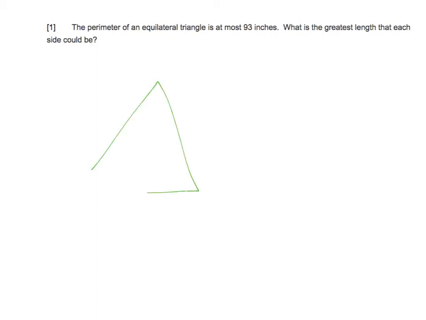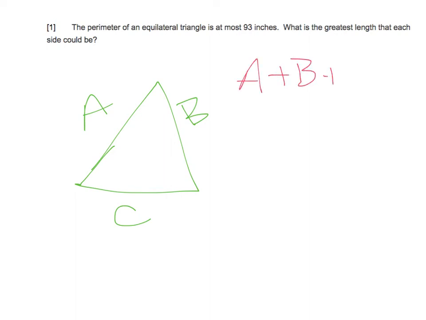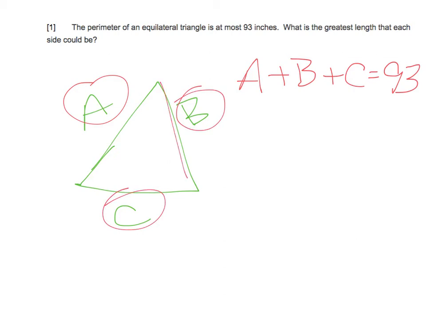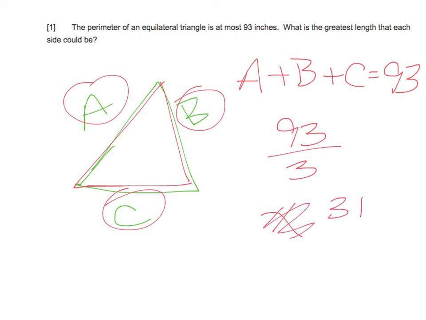So if we take a triangle and say we have sides A, B, and C, we know that all three sides together are going to equal 93. So basically, if A, B, and C are all the same, because they are all equal, equilateral, we will just do 93 divided by 3. And you will end up getting x has to be 31. Let's put 31. 31 is the answer for this one.